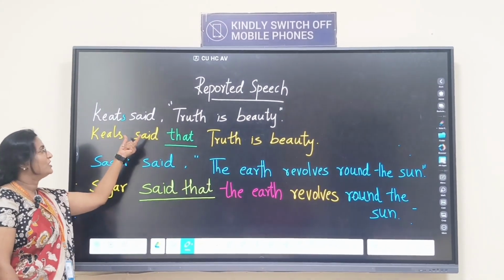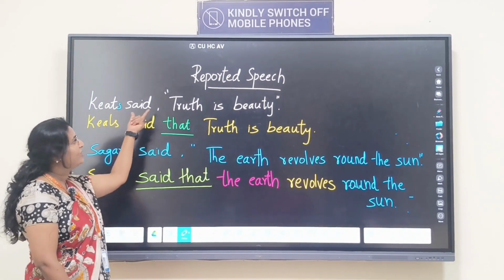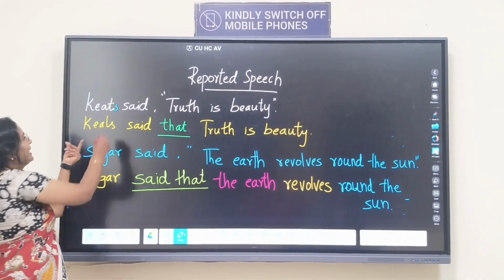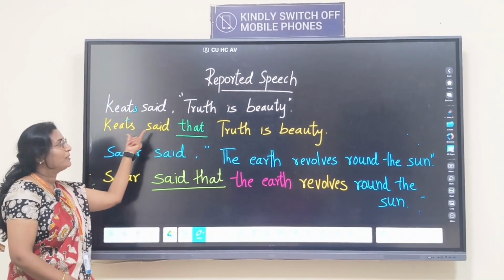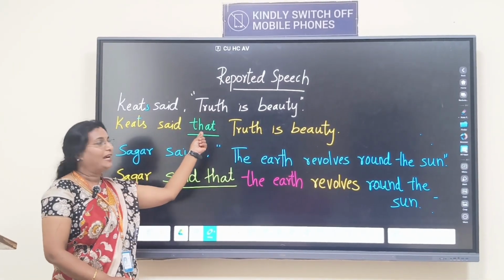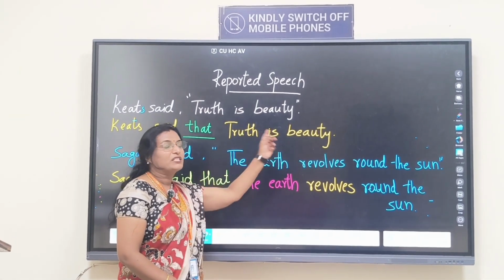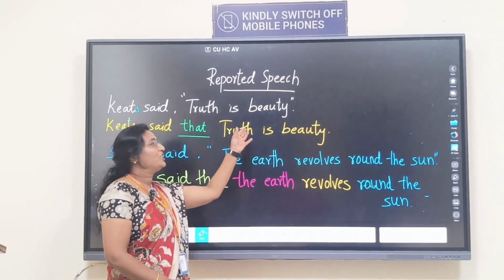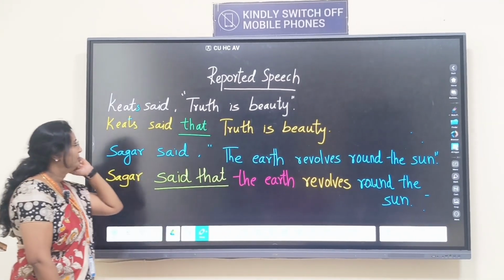In such a case, you have to report it as an assertive sentence. So, Keats said that truth is beauty. It's a philosophical thought and hence it should be in the same tense. You should not change the tense.